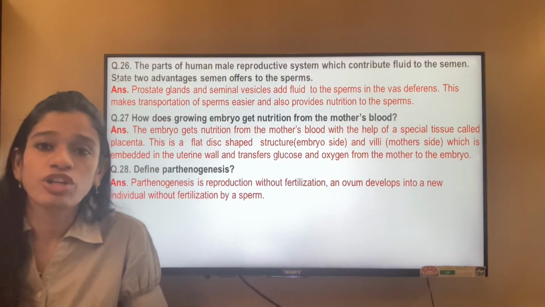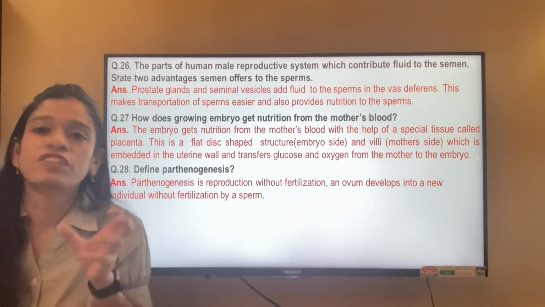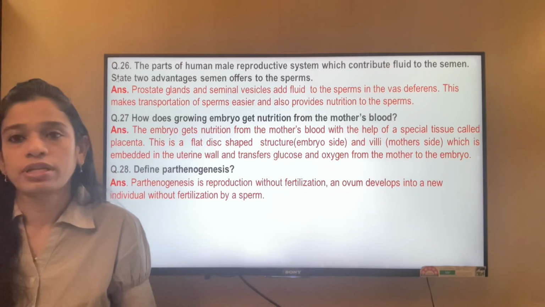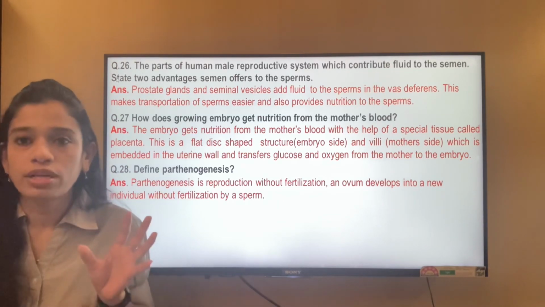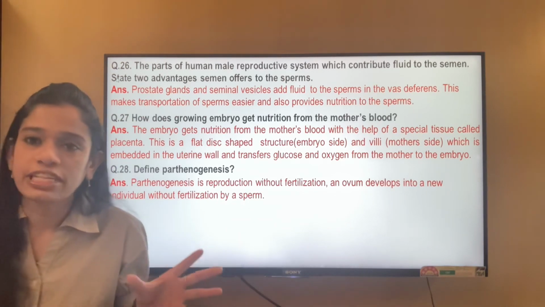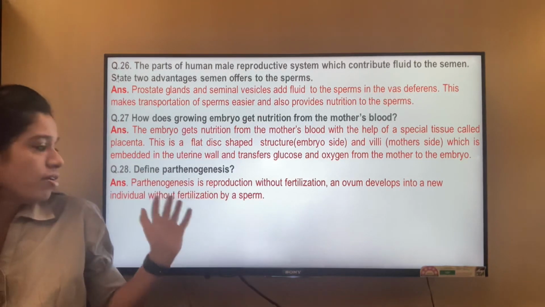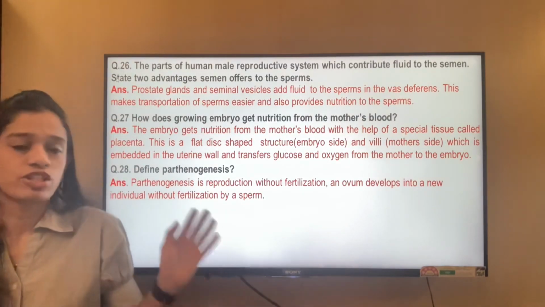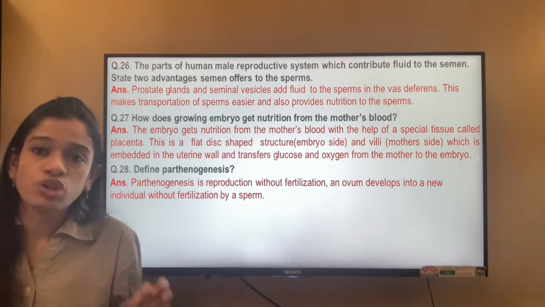A definition of parthenogenesis. Parthenogenesis is the process of reproduction in which a female gamete develops without fertilization. There is no involvement of the male gamete or the sperm. The female gamete gives rise to a new individual by itself, without the fertilization of a sperm. So this is the definition of parthenogenesis. These are the one mark or very short answer types.